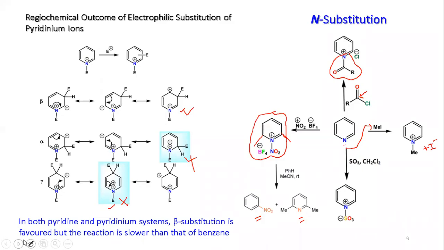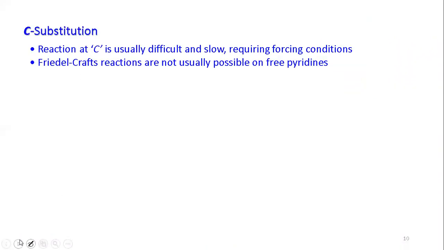So the N-center reaction will be preferable. So the Friedel-Crafts reaction is not suitable. Reaction at C is usually difficult and slow, requiring more harsh reaction conditions, more force. Friedel-Crafts reactions are not usually possible for free pyridine. Okay, those two points you have to remember.